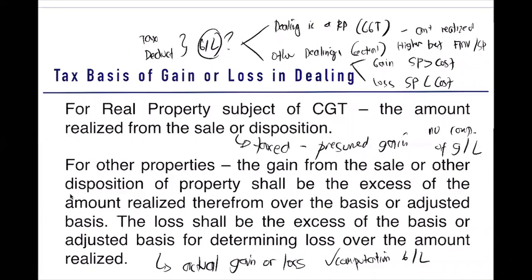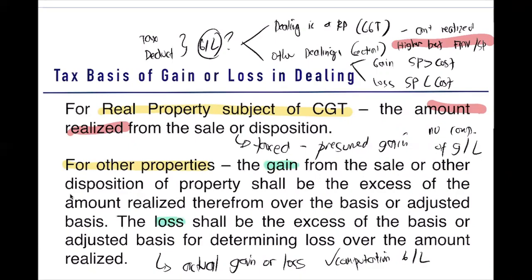Okay, so let's have a round down. If real property is subject to CGT, what is the basis? That is the amount realized. And what is the amount realized? It is the higher between the fair market value or selling price. How about for other properties? We need to know whether that is a gain or a loss.